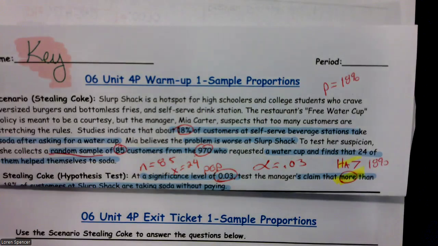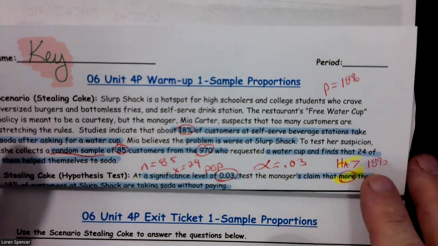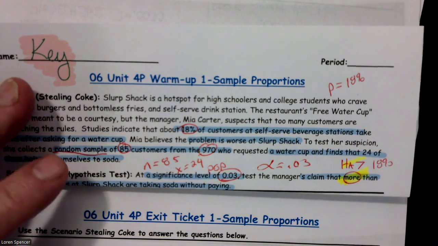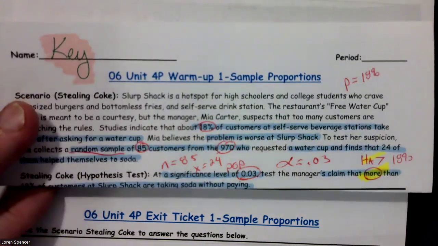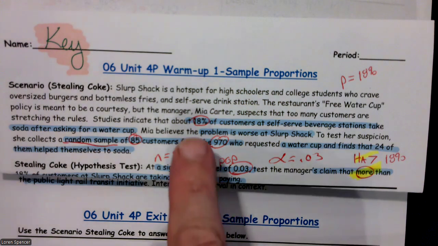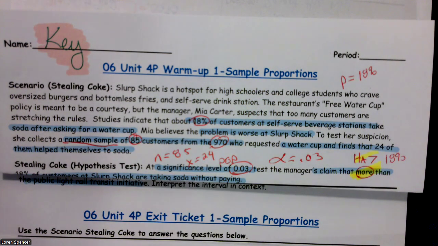So Slurp Shack is a hotspot for high schoolers and college students who crave oversized burgers, bottomless fries, and self-serve drink stations. The restaurant's free water cup policy is meant to be a courtesy, but the manager, Mia Carter, suspects that too many customers are stretching the rules. Studies indicate that about 18% of customers, and this was our population claim, at self-serve beverage stations take soda after asking for a water cup.